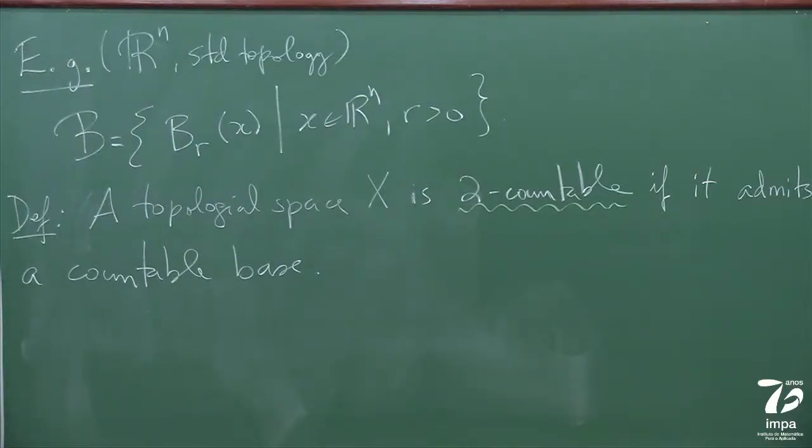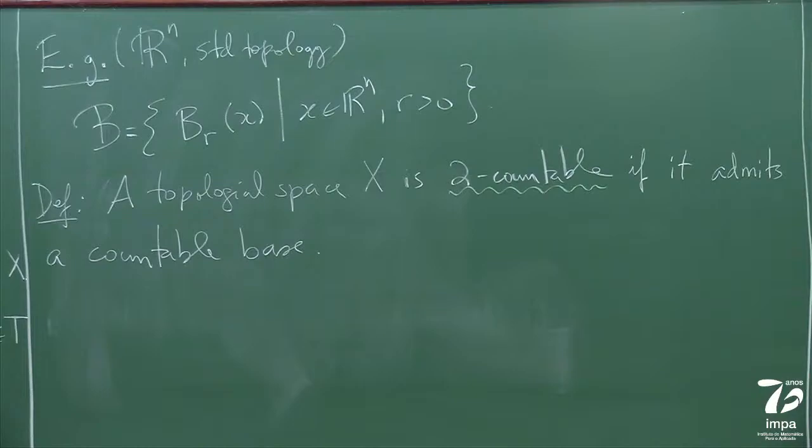Of course the topology in general is going to be uncountable, but if we can find a countable base, then we'll say the topological space is second countable.